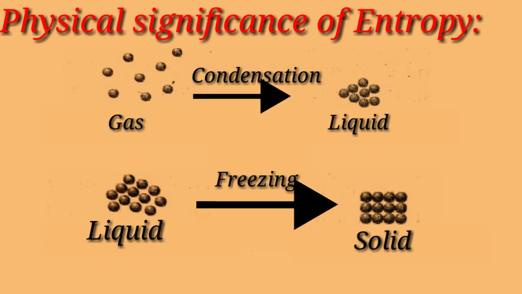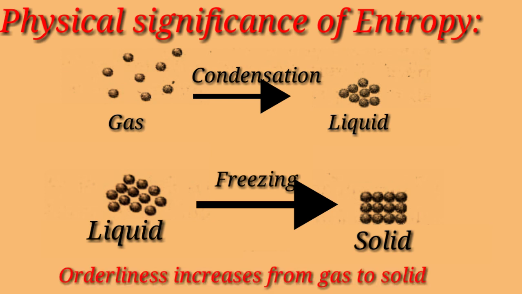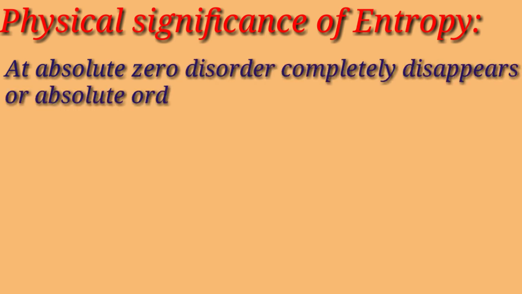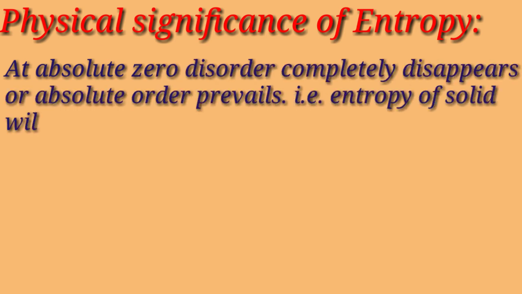If we consider the condensation of vapor to liquid, and liquid on freezing becomes solid by decreasing the temperature, in this case, the orderliness of molecules increases. At absolute zero, the disorder completely disappears or absolute order prevails. That is, entropy of solid will be zero.